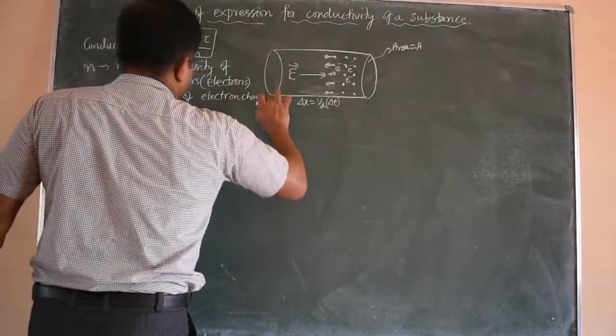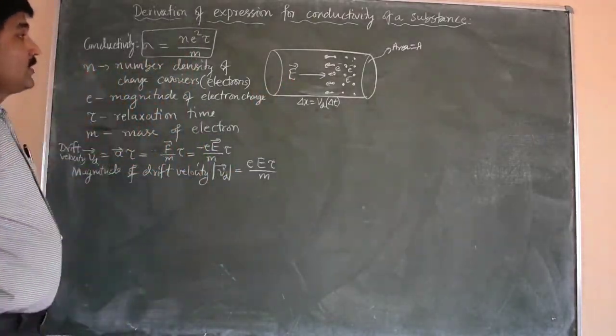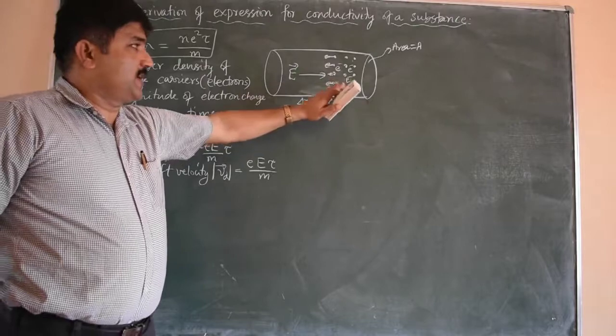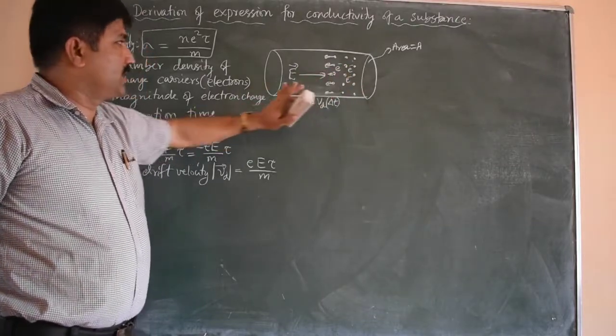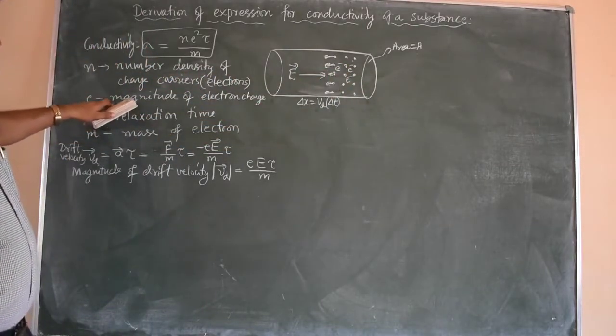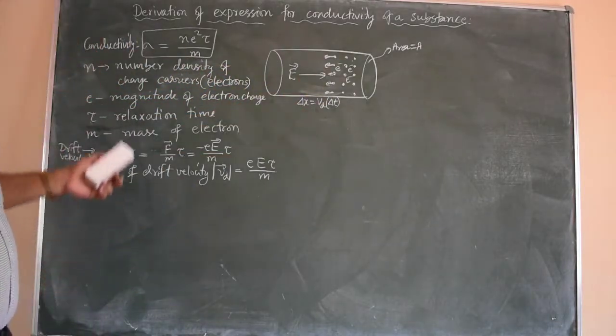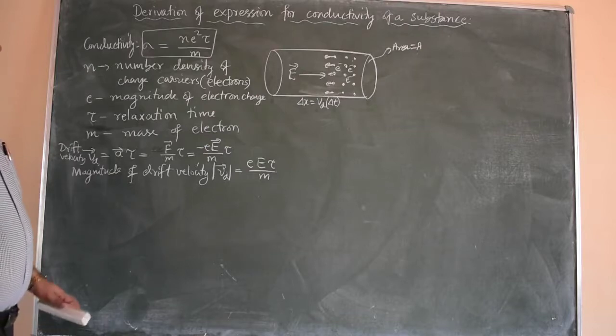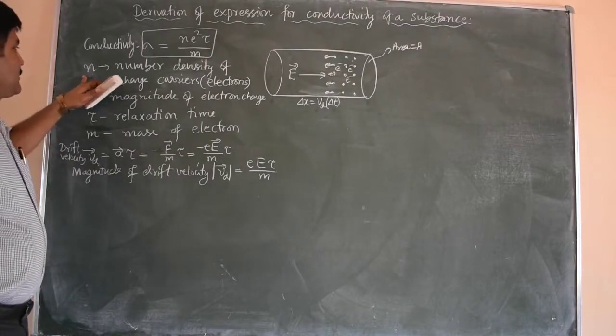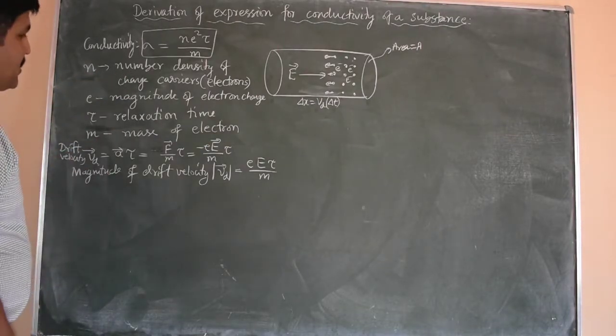Okay, so now the number density of the charge carriers or electrons in this portion of the conductor is n, number density. That is the number of electrons per unit volume. Number of electrons per unit volume is called number density. So that is denoted by small n, number density of charge carriers.